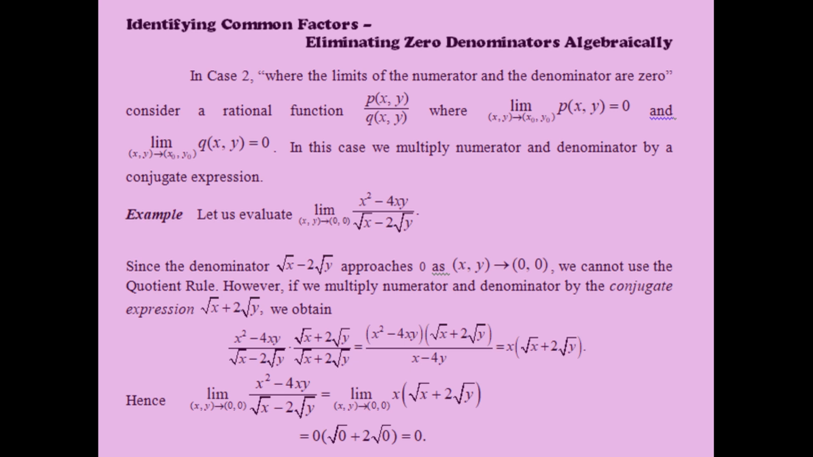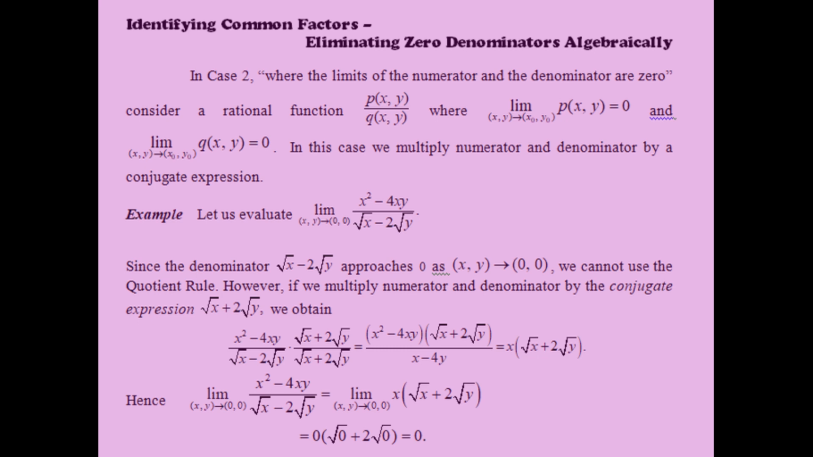Identifying common factors and eliminating zero denominators algebraically. In case 2, consider a rational function p of xy by q of xy, where the limit as (x,y) approaches (x naught, y naught) of p of xy is equal to 0, and the limit as (x,y) approaches (x naught, y naught) of q of xy is equal to 0. In this case, we multiply the numerator and denominator by a conjugate expression. This is illustrated in the following example.